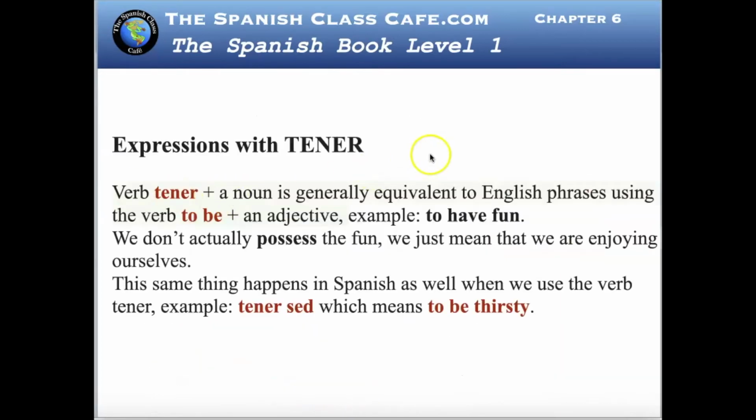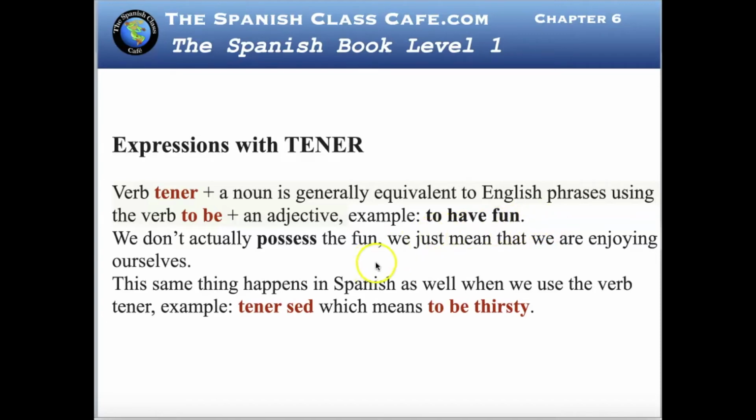Now, we have very important expressions with the verb tener. The verb tener plus a noun is generally equivalent to English phrases using the verb to be plus an adjective. An example of that is to have fun. To have fun doesn't mean that you possess the fun.